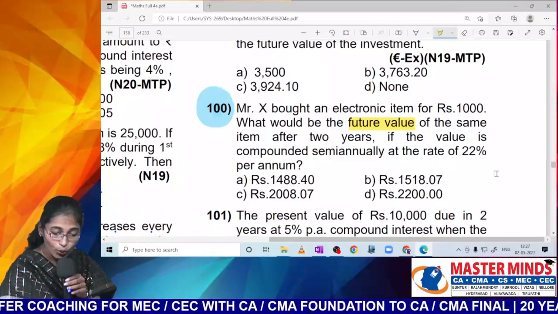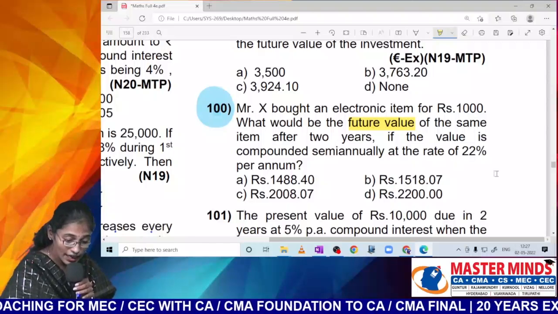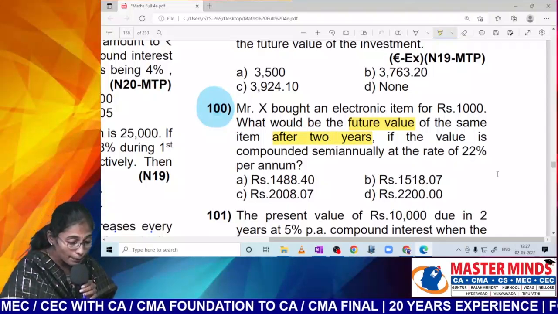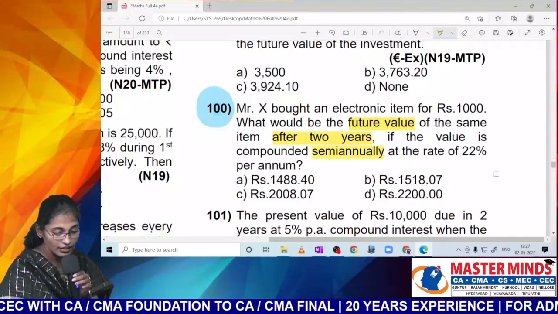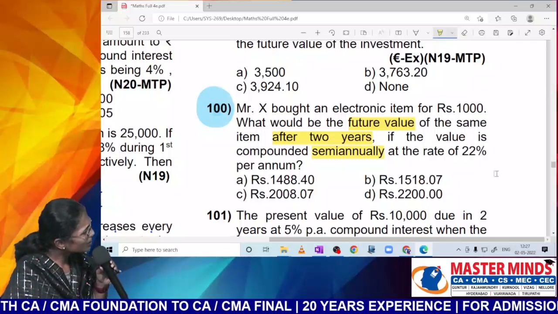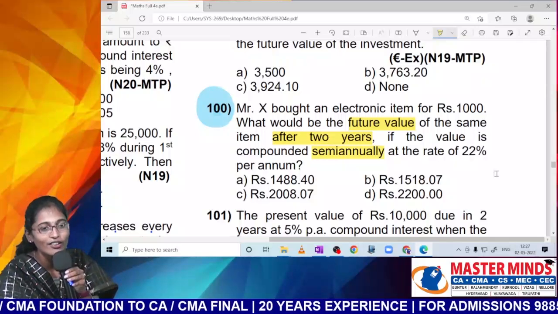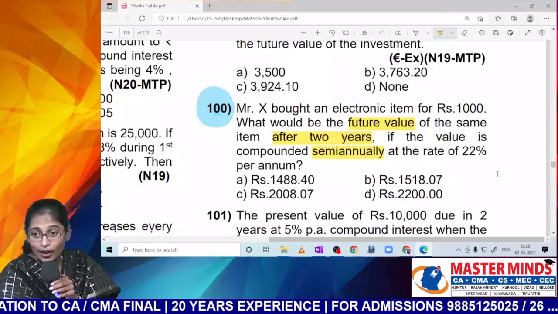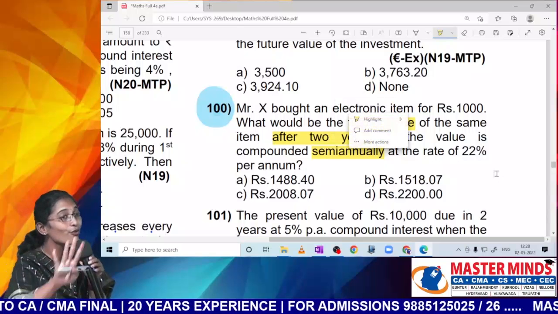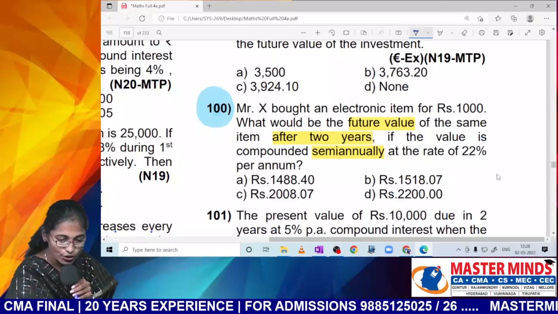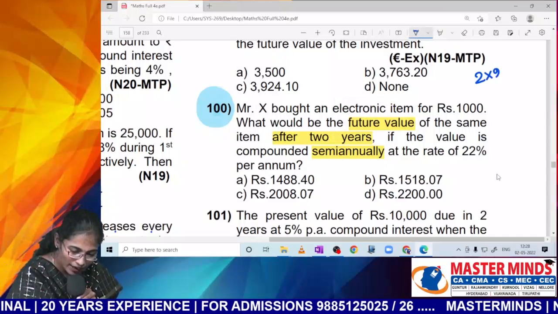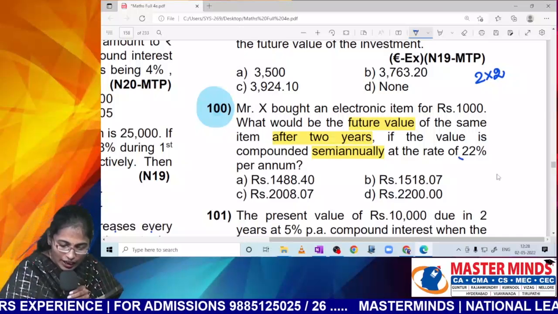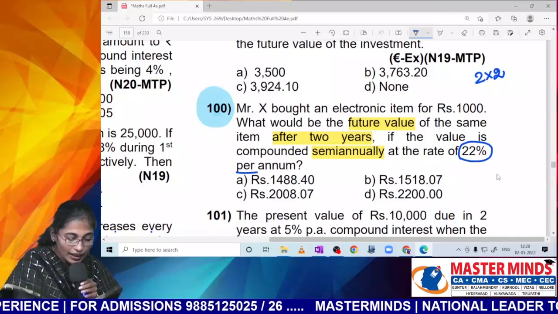1,000. So what would be the future value of the same item after how many years, if the value is compounded annually or semi-annually? Semi-annually means n becomes 2 or 4? 2 years, but semi-annually means 4 half years. So n should be replaced by 2n. 2 into 2 will become 4. This is the rate of interest per annum.